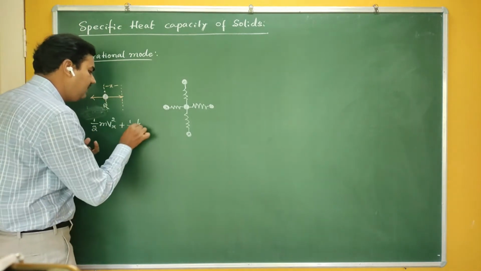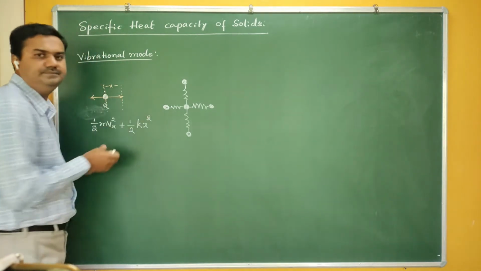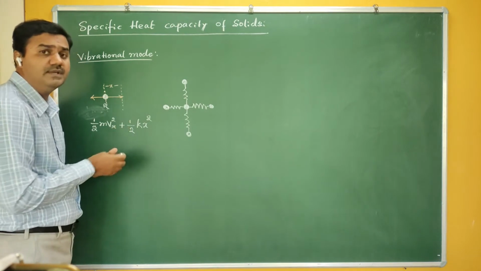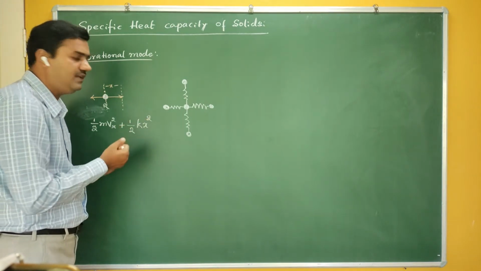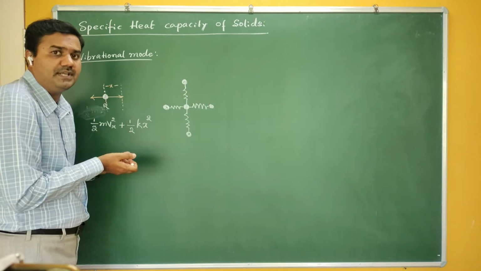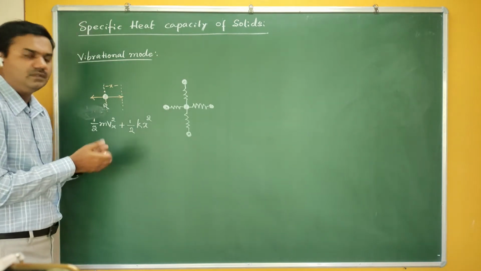So we write it as half k x square, where k is the spring constant. In the case of atoms we call it a force constant. They are the same.